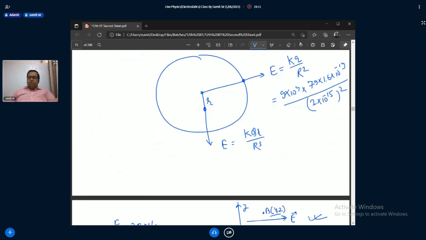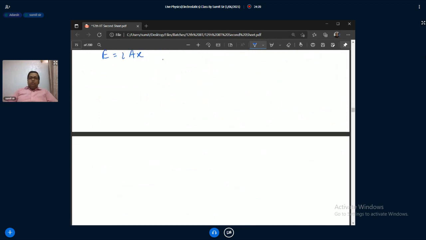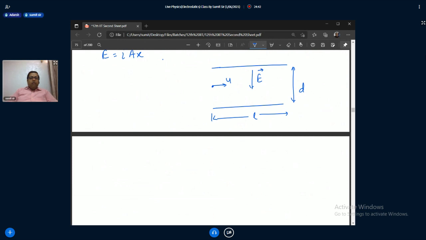Two large horizontal plates of length L and separation D, a particle with charge plus q and mass m is projected with a speed u as shown in the figure. Find the maximum projection speed of the particle such that it will not come out from the plates.